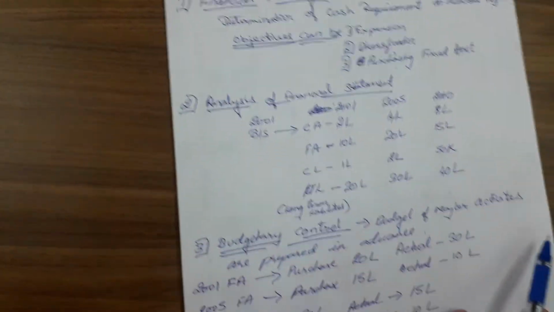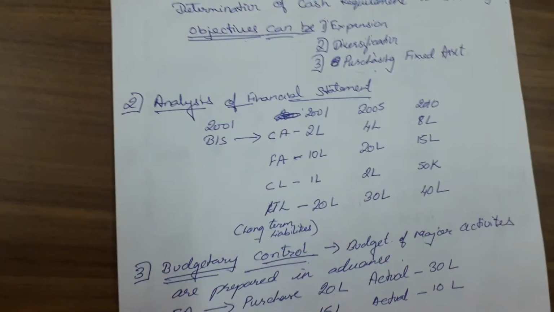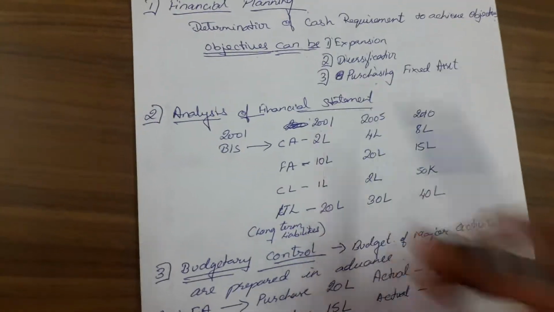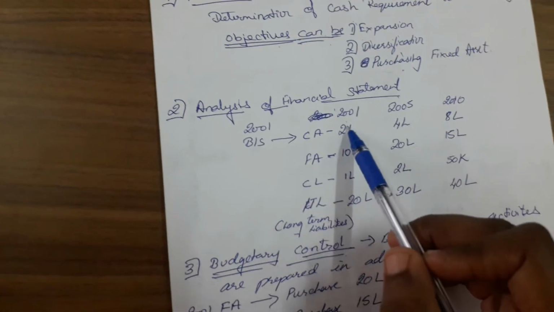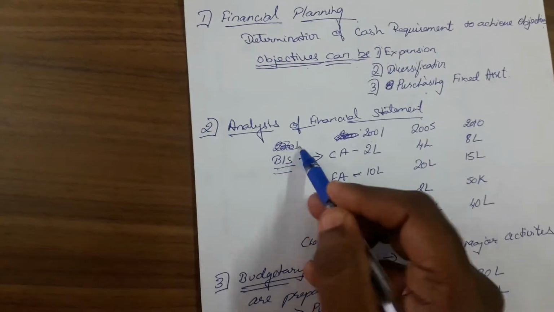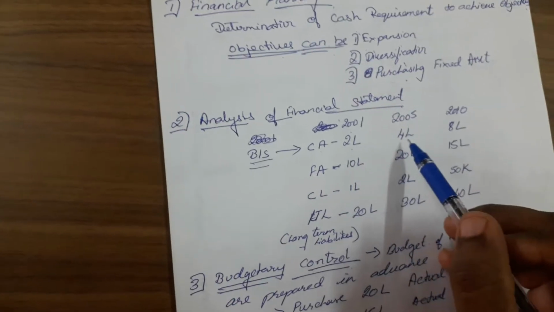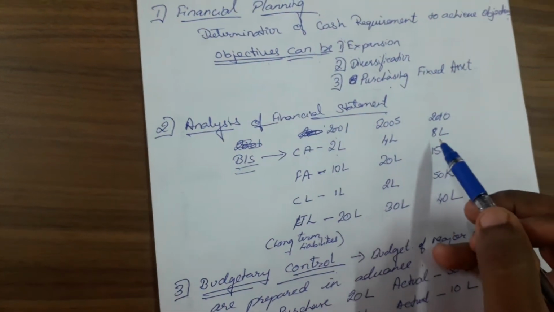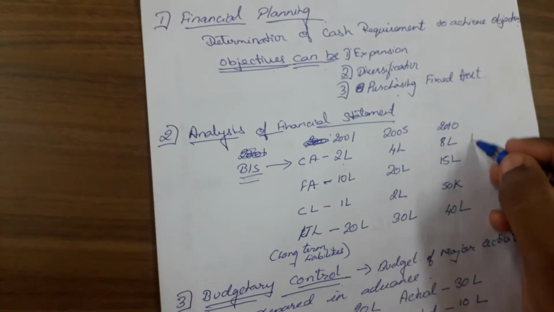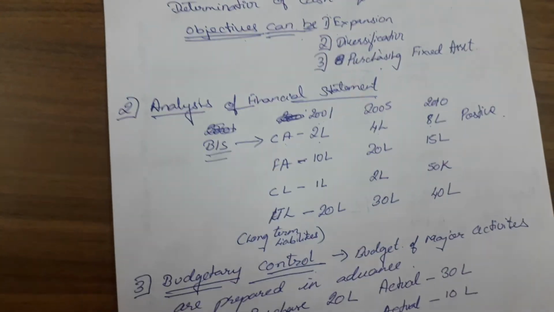The next tool is analysis of financial statements. I have jotted down one or the other things over here with respect to 3 years: 2001, 2005 and 2010. Now this is with respect to the balance sheet. In 2001 my current assets were 2 lakh. In 2005 it rose to 4 lakhs. In 2010 it increased to 8 lakhs. So this is a positive financial statement with respect to current assets.